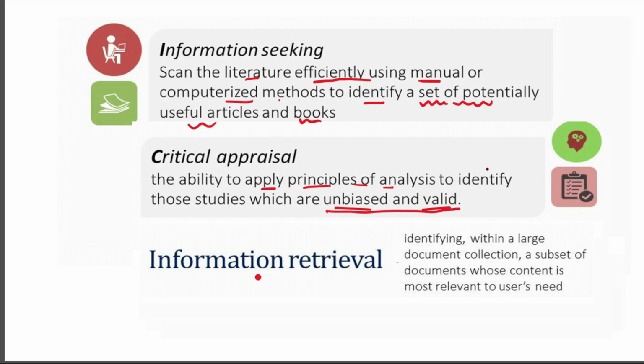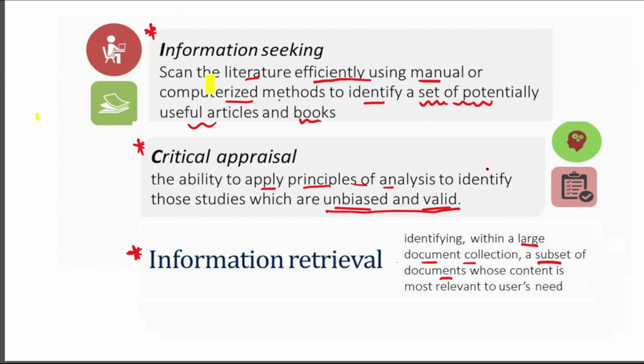The third one is information retrieval. It is identifying within a large document collection a subset of documents whose content is most relevant to the user's need. This is called information retrieval. So these three definitions we have to be well versed in, otherwise invariably one or two questions will come. There should not be any confusion regarding this.